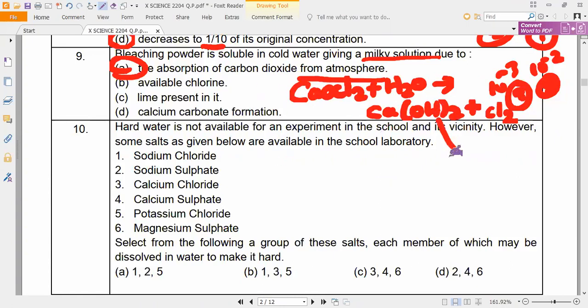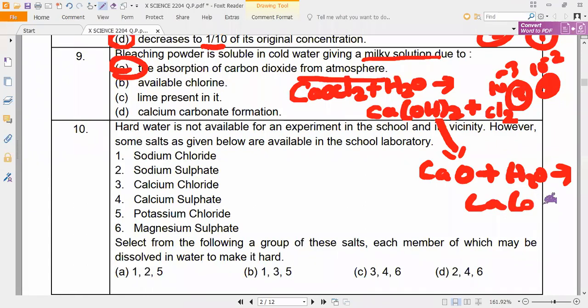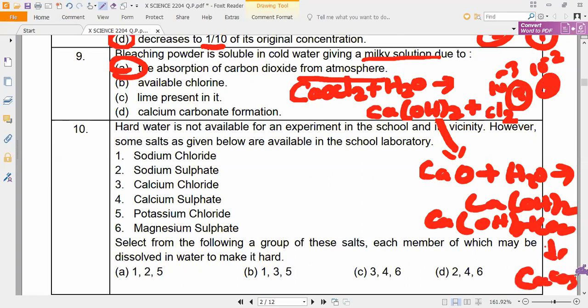So next, hard water. Here also you can see calcium hydroxide, as we know. Calcium oxide will react with water and we get what, guys? Calcium hydroxide, yes or no? This calcium hydroxide is used for whitewashing. If you apply it, it will absorb carbon dioxide and then turn into what? Calcium carbonate. Yes or no, guys? Yes, sir. So it will absorb carbon dioxide from the atmosphere, and that is why it turns into a milky solution. You have to remember that.